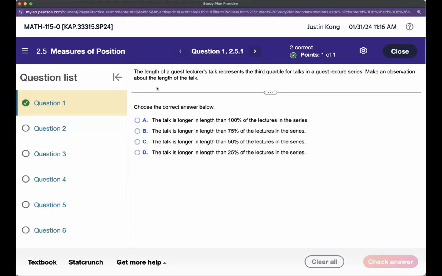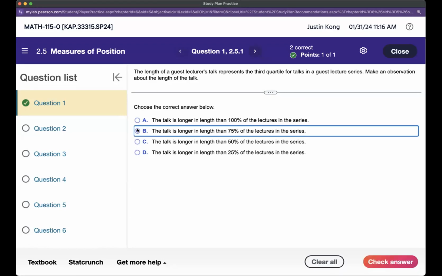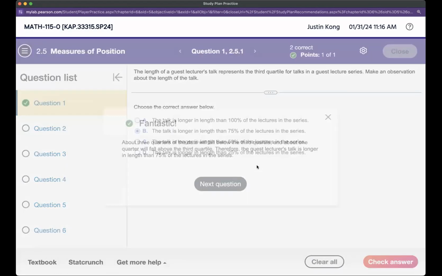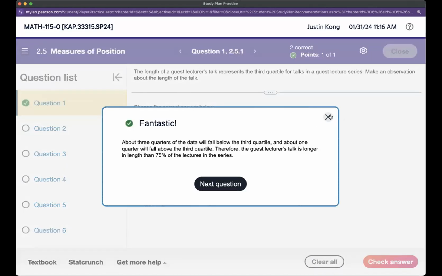Length of a guest lecturer's talk represents the third quartile. Make an observation. Third quartile means 75th percentile. Yeah, it's longer than 75% of individuals.